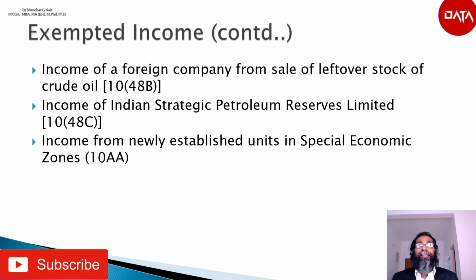As per section 10AA, an undertaking, being a unit which fulfills the following conditions, is entitled to get this exemption if it begins to manufacture or produce articles or things or provide any service, including computer software, after 31st March 2005 but before 1st April 2020 in any special economic zone.